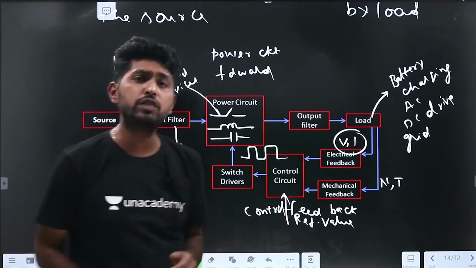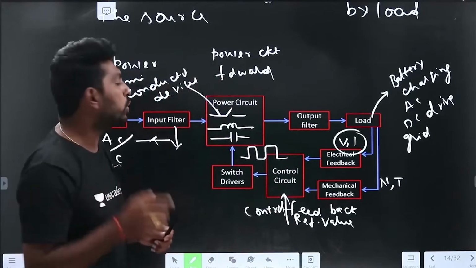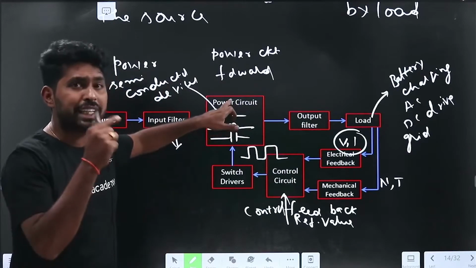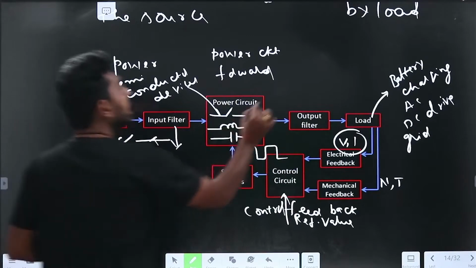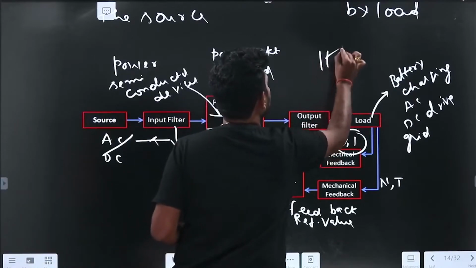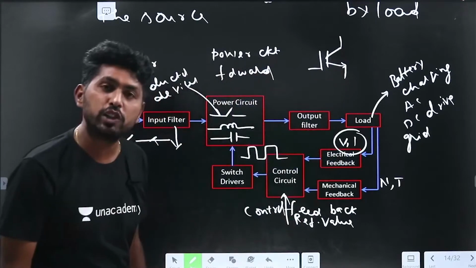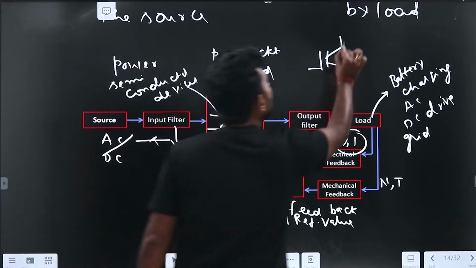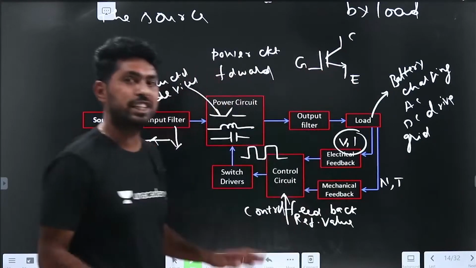Why is the control circuit output in the format of pulses? Observe here. For example, let me take this switch as an IGBT. As we know, this IGBT has 3 terminals. What are all those terminals? Collector, emitter and gate. These are all the 3 terminals.